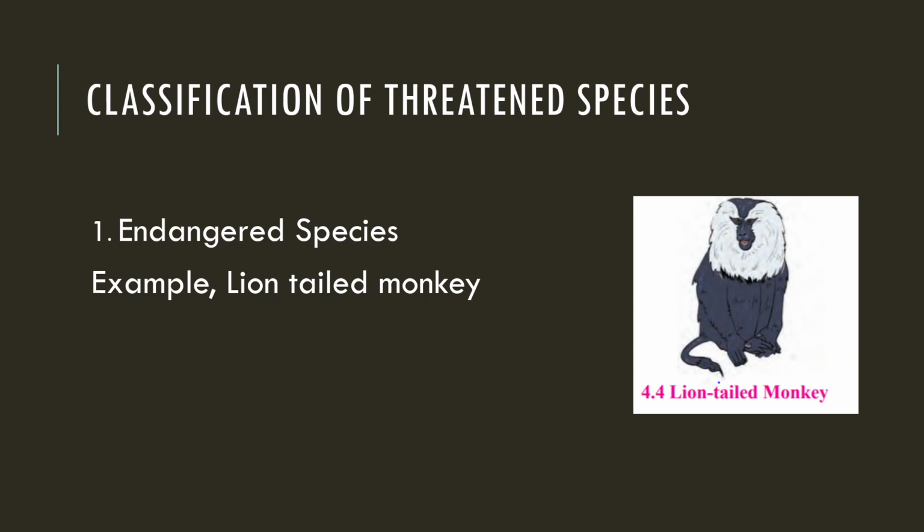An example of this is the lion-tailed monkey. This monkey looks like a lion; you can see its tail is just similar to the lion's. So the lion-tailed monkey or the lesser florican are endangered species. It means they are in complete danger. If we do not give proper attention, they will vanish.